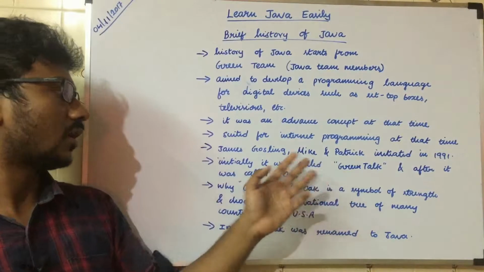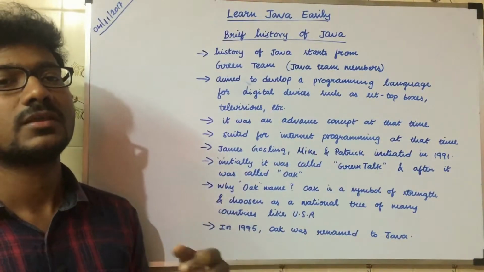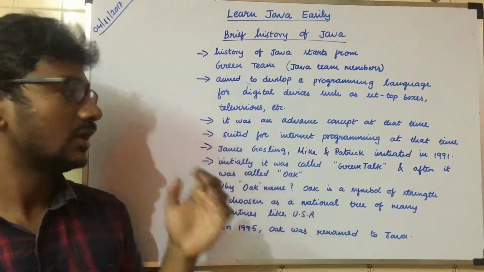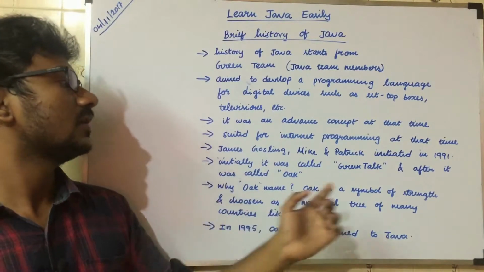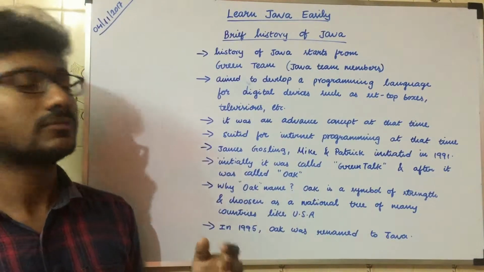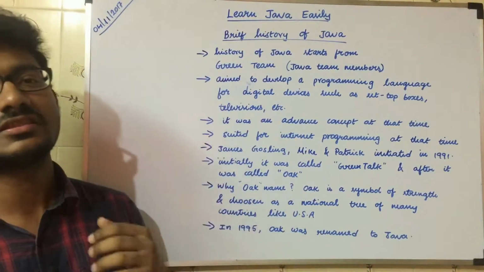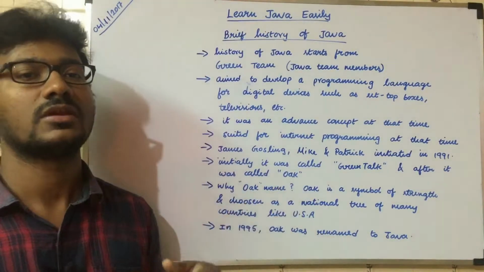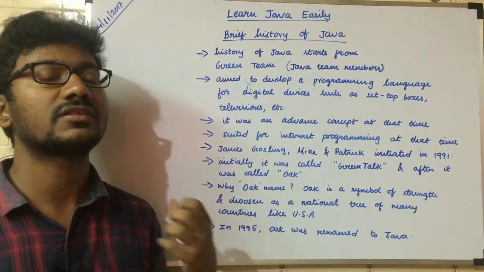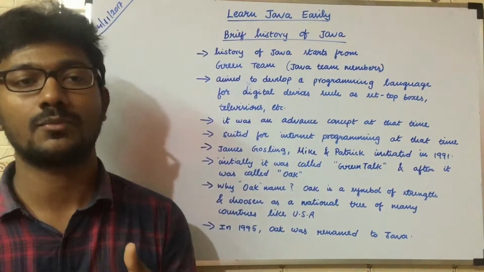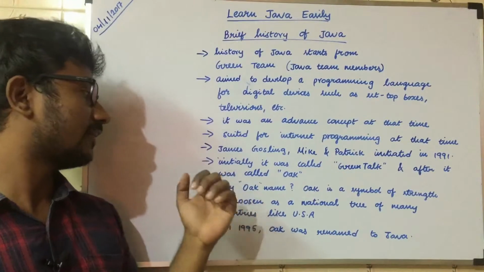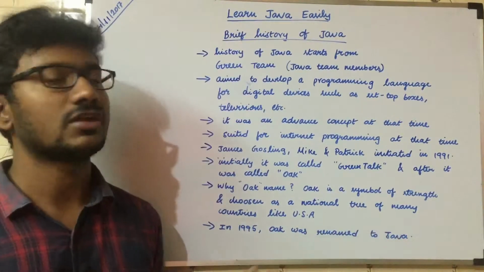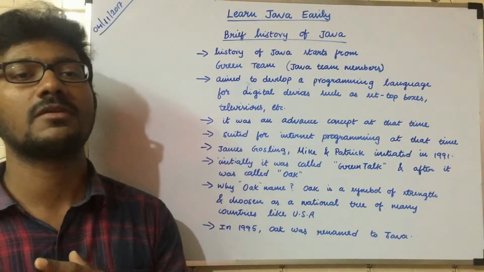At that time, they called it the Green Talk project, the Green Talk programming language. As days went by, the name was changed to Oak language. The reason why they preferred Oak is that it's a symbol of strength. Many countries treat the oak tree as a national symbol. That's why they named the programming language that as well. They thought this programming language would be the strength and the pillar for other programming languages. That's why they named it Oak. But due to some reasons, the name was changed from Oak to Java. We will talk about those reasons in the upcoming video.